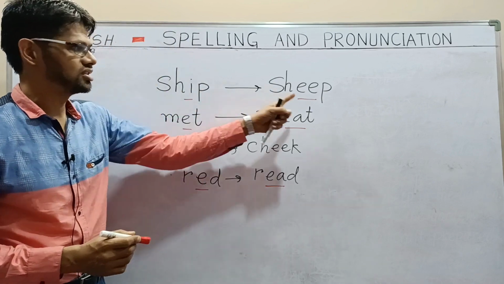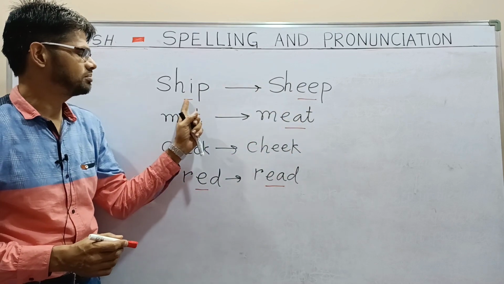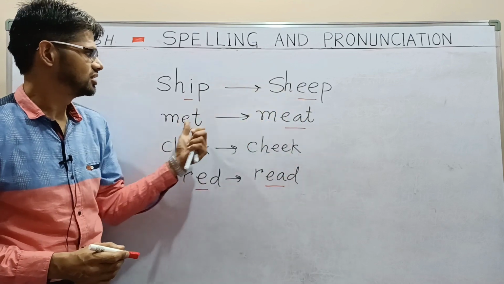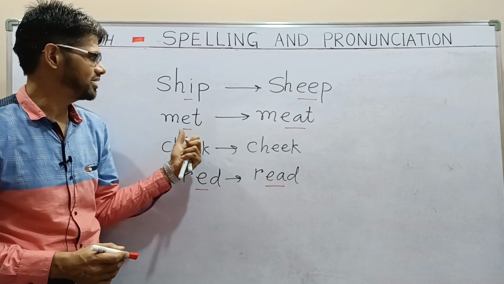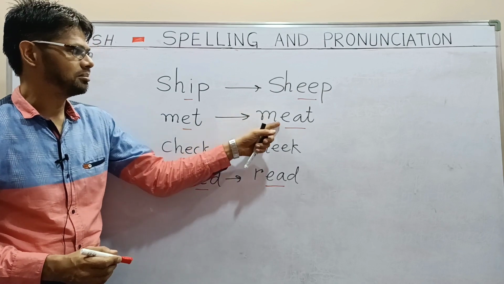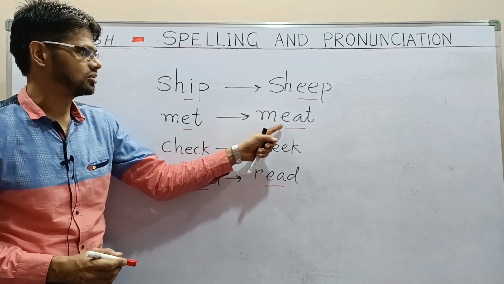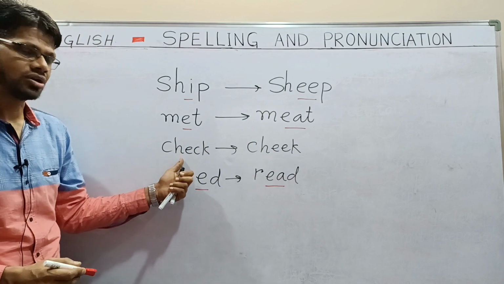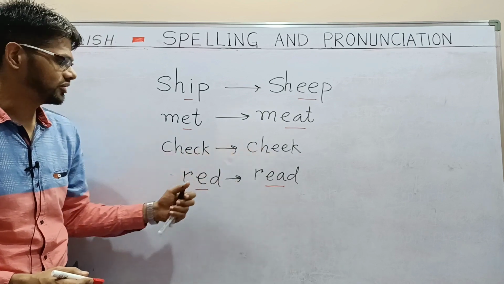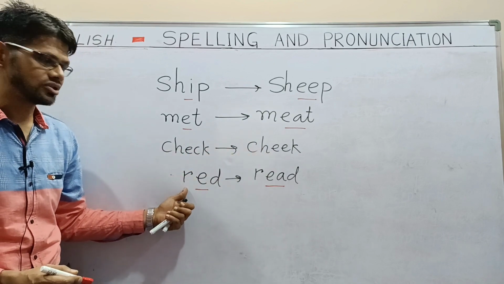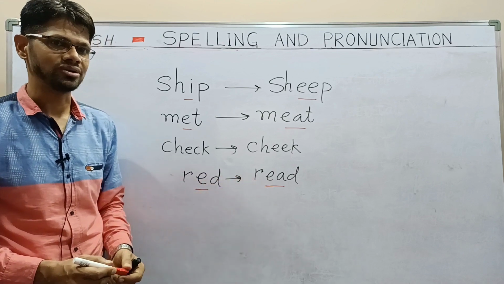So ship, short vowel, sheep, long vowel. Met, short vowel sound. Meat has a long vowel sound. Check, short vowel sound. Cheek, long vowel sound. Red, short vowel sound, and read, long vowel sound.